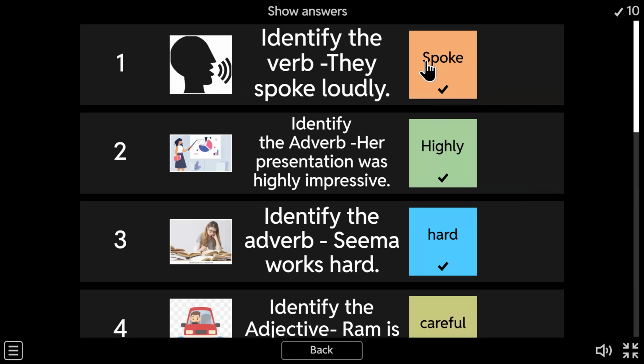If you want to note down the answers, over here, why we are saying it's spoke, because they are not asking for an adverb, they're asking for a verb. So they is a pronoun, spoke is a verb, loudly is an adverb.